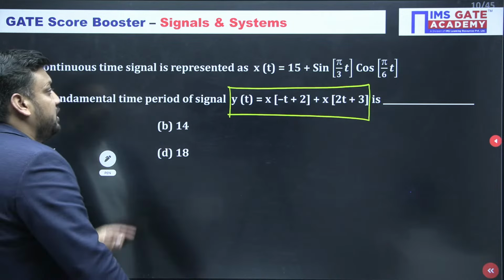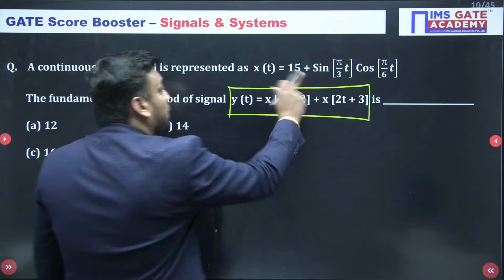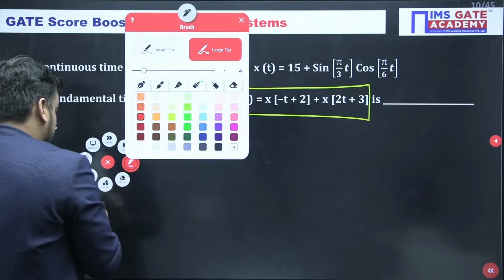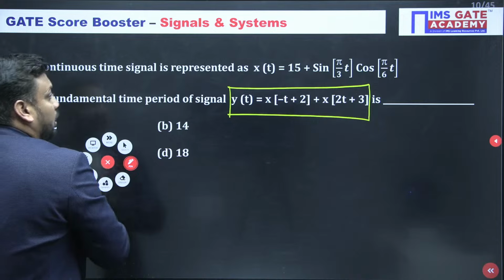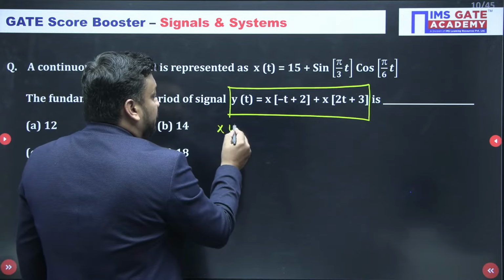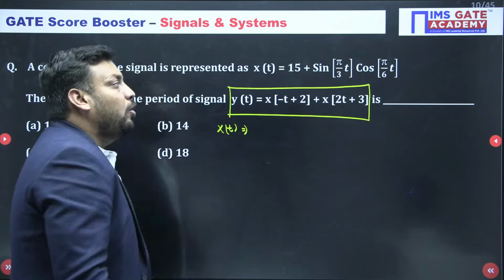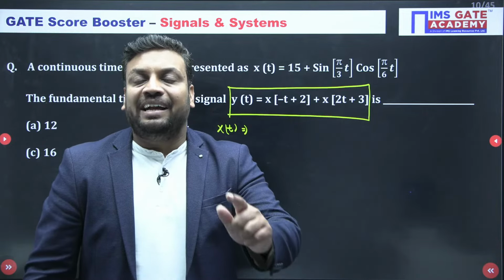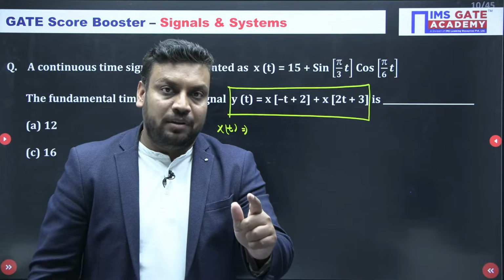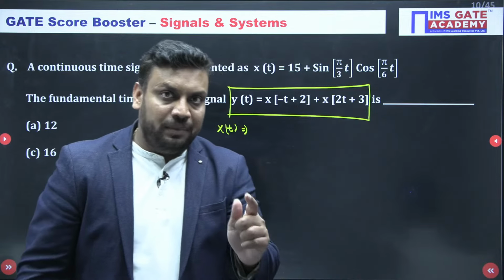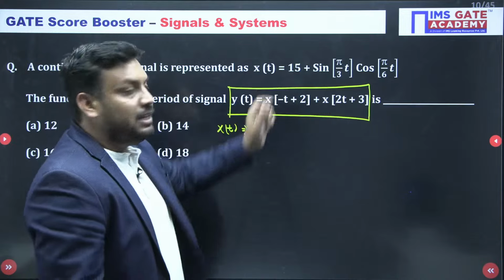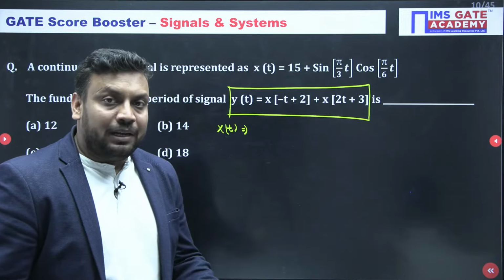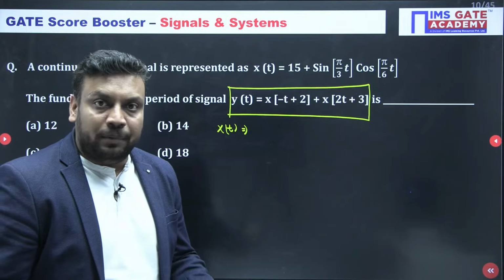See the answer, Chandni says that. Okay, so first of all, you all know that the periodicity or fundamental time period of x(t) is independent of the addition and subtraction of a DC term. It means this constant term does not affect the periodicity. The fundamental time period is independent of amplitude shifting.